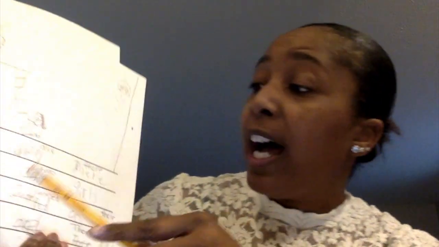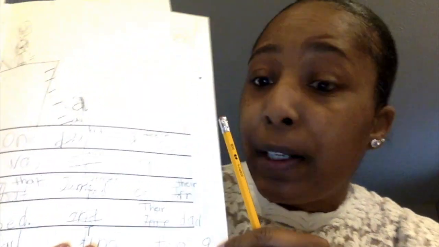All right, writers, we just got through editing my piece of writing. Today, I want you to do the same thing in your writing. I want you to reread your piece of writing in all of your books in your series. I want you to look back over them. I want you to think about, did I write capital letters to start my sentences? Did I put lowercase letters unless a capital letter was needed? So if I didn't and I put a capital letter where I wasn't supposed to, I want you to go ahead and fix that up today, okay?